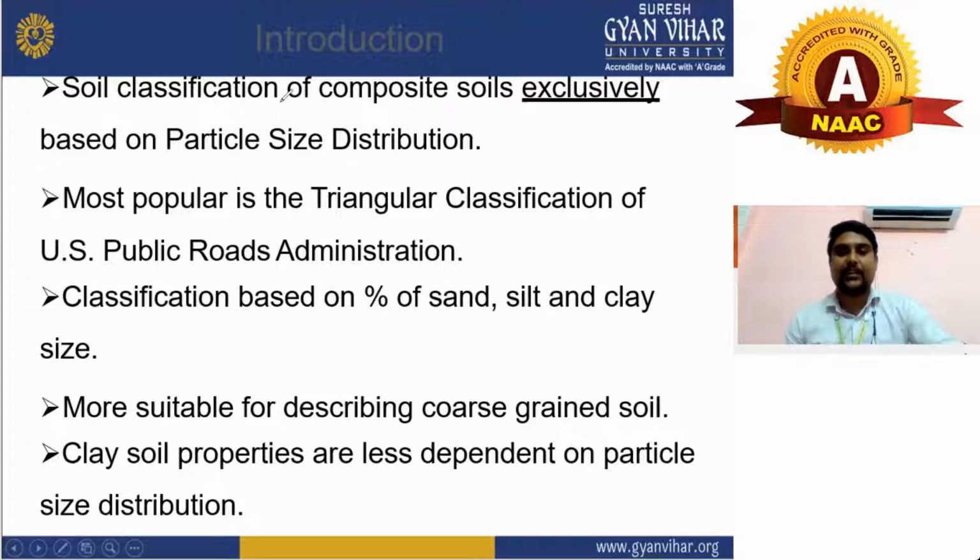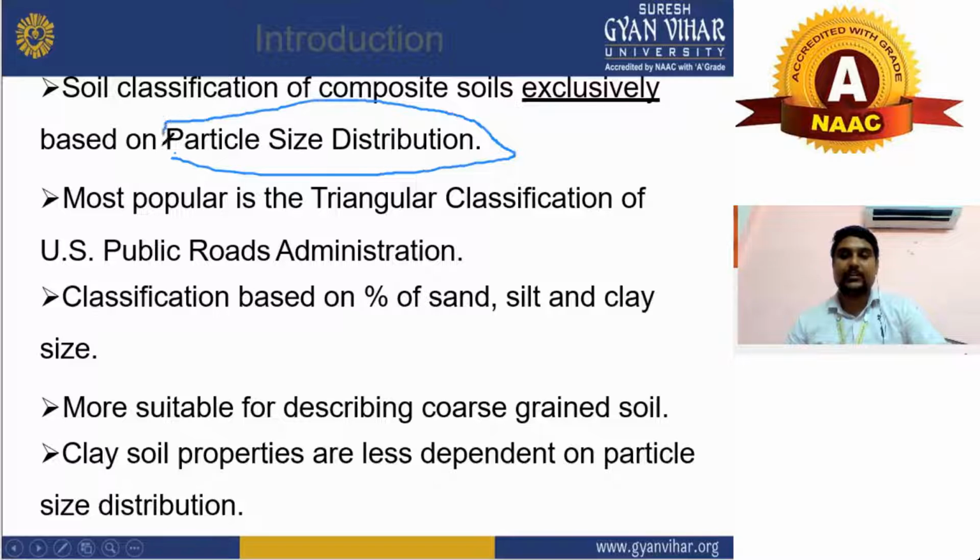Introduction of a textural soil classification. Soil classification of composite soil exclusively based on the particle size distribution. This is a very important point given here. It is exclusively based on soil particle distribution. Most popular is the triangular classification of the US Public Road Administration. Classification is based on percentage of sand, silt, and clay size. More suitable for describing the coarse grained soil, as you can see here. Clay soil properties are less dependent on the particle size distribution.